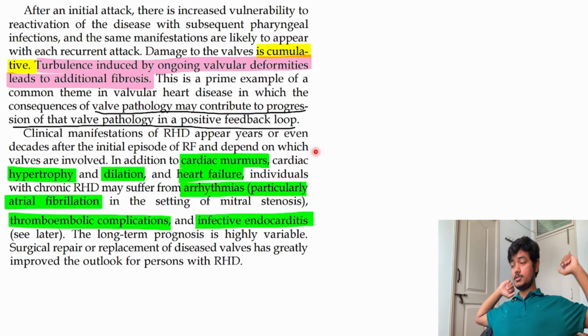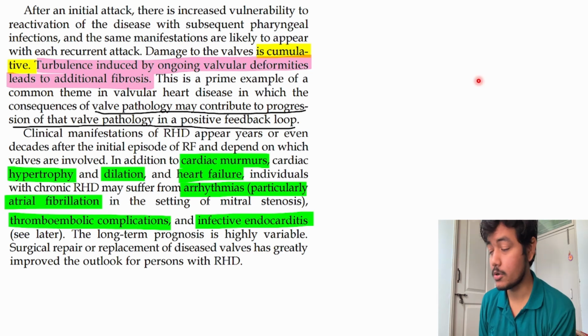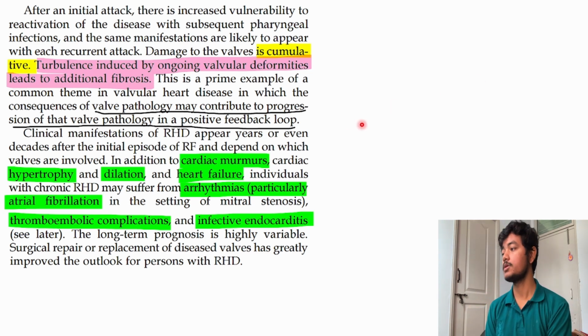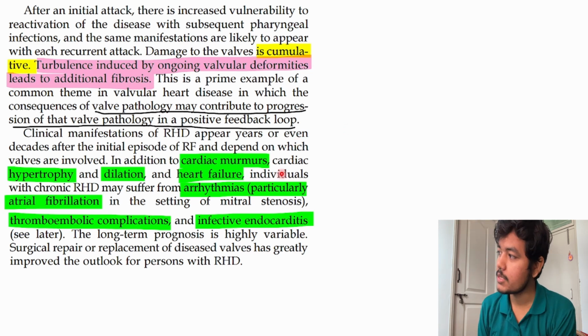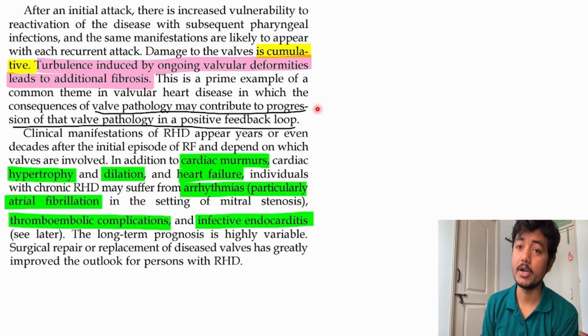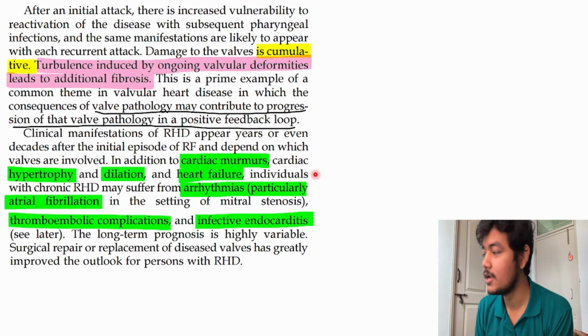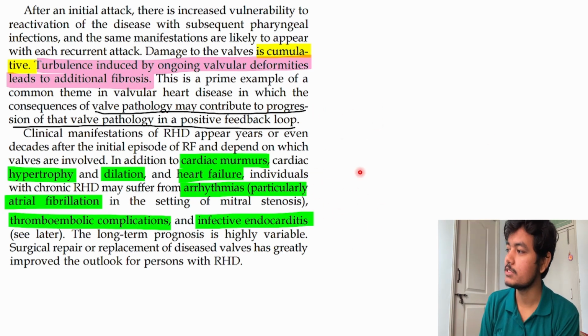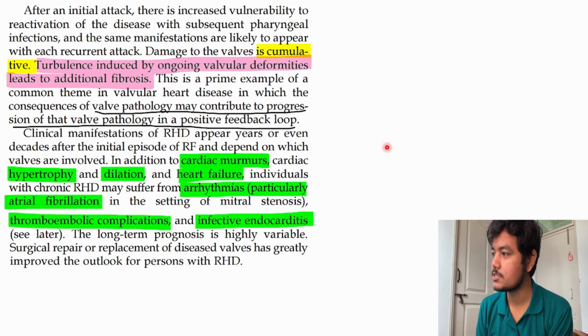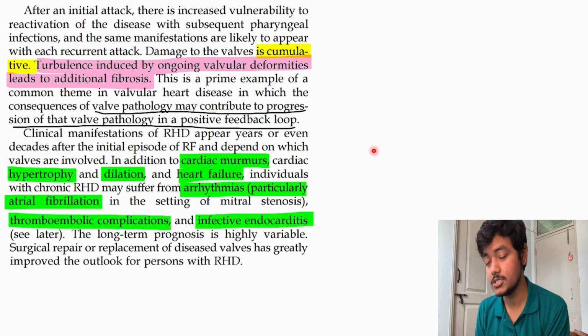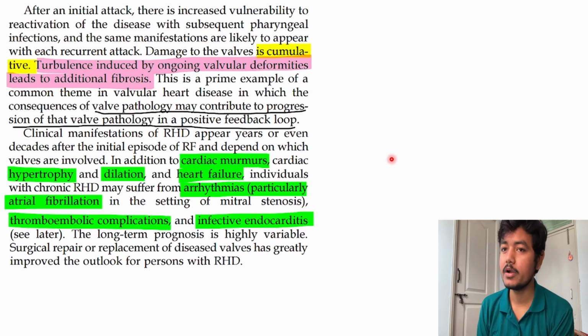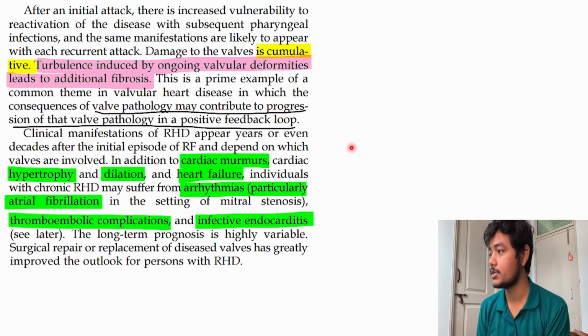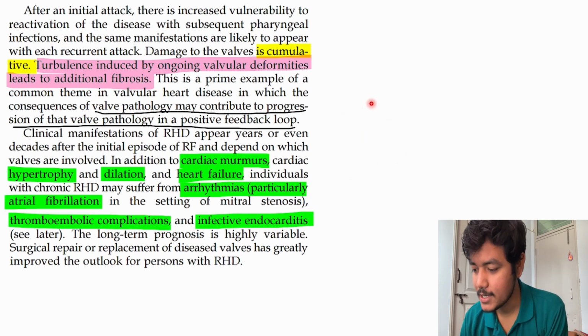So rheumatic fever is one of the important topics for the university exam. One of my brothers, my maternal uncle's son, was diagnosed with rheumatic fever when he was a kid. Once when I went to his home, they were giving him injections of penicillin. At that point I did not know what rheumatic fever or penicillin was; I was in maybe class 7th or 8th. So he had this rheumatic fever.